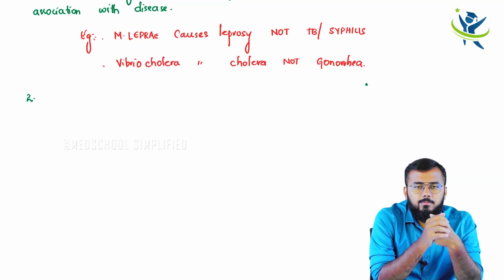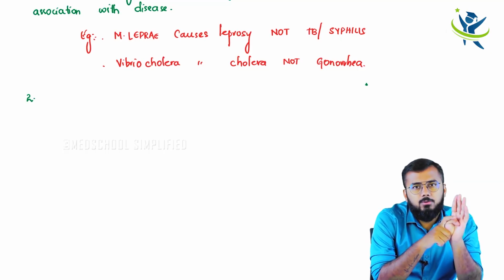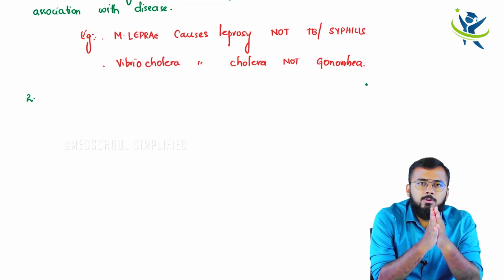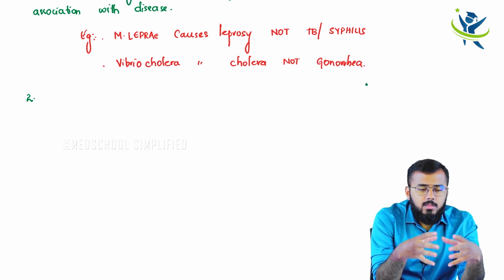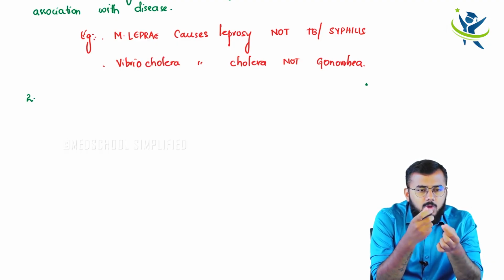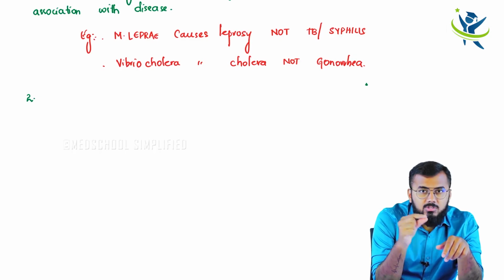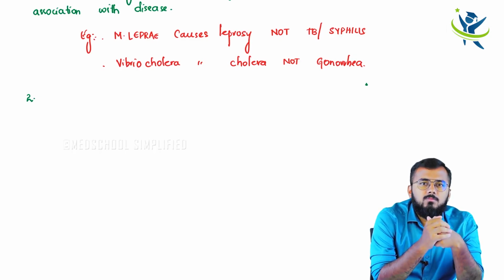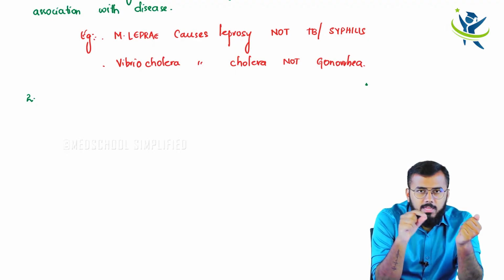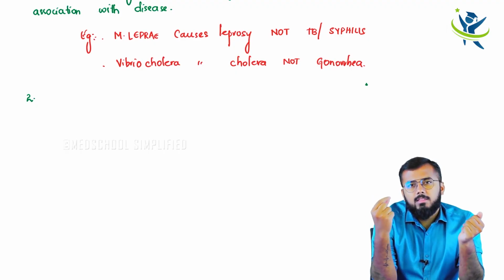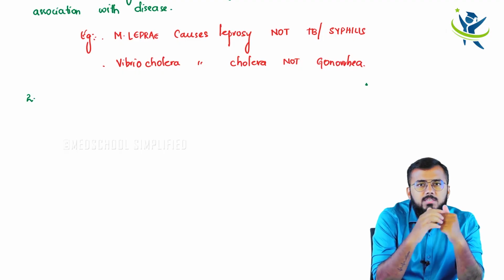That is the second postulate he told. Let us say there is an individual over here, right? In this individual, there is some kind of bacterial infection. So I am taking a blood sample. From that blood sample, I can isolate that organism, whatever is present in his body. I can extract that bacteria which is present in his blood.